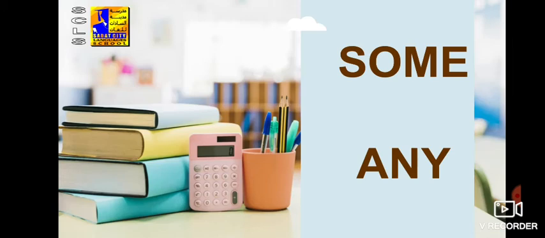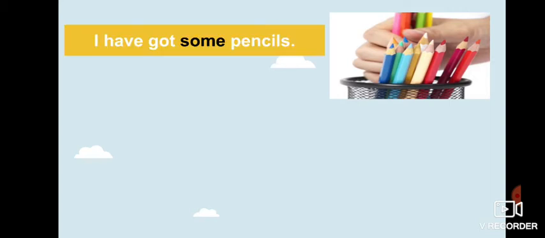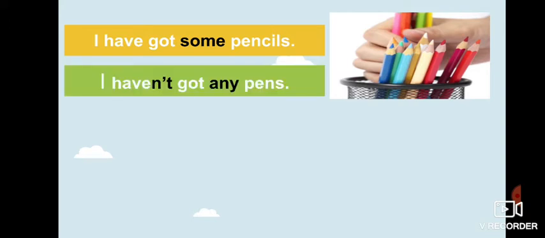Now let's move on to another part: some and any. I know that you know something about these two words and how to use them, but let me check this with you. We have a picture here, and I can say that I have got some pencils, right? But I haven't got any pens.